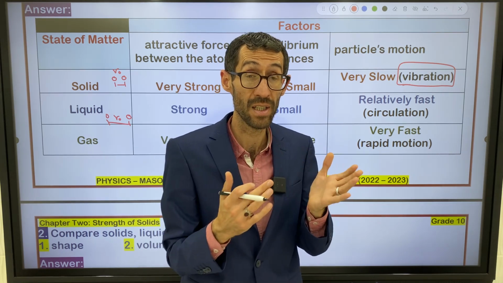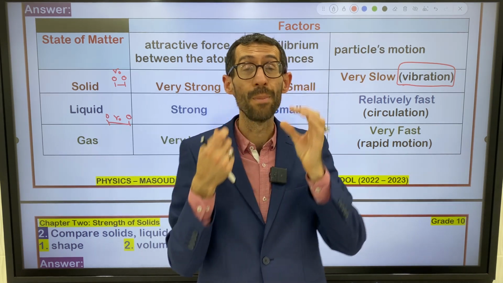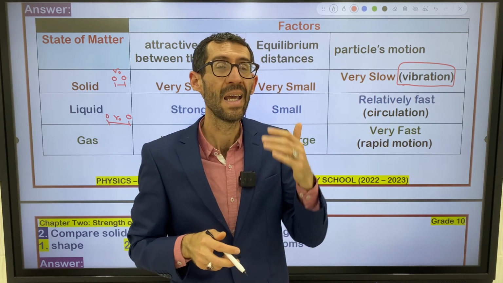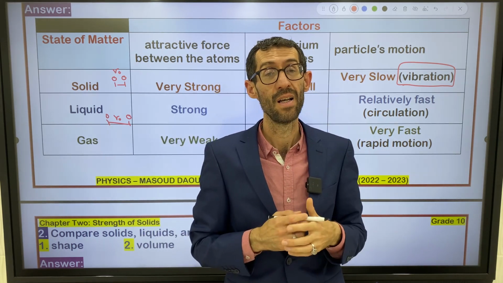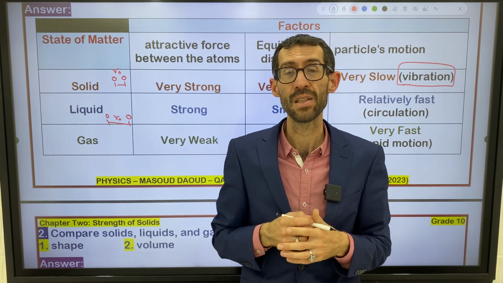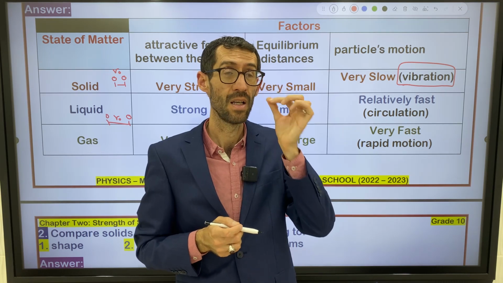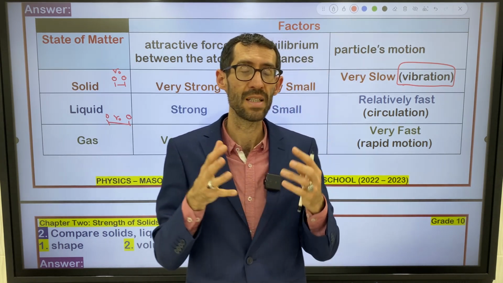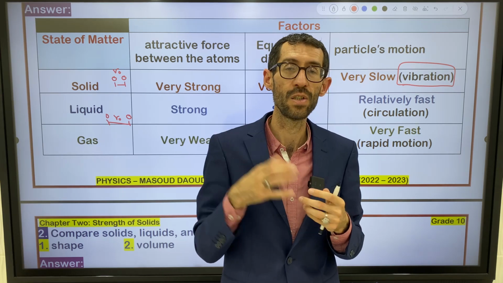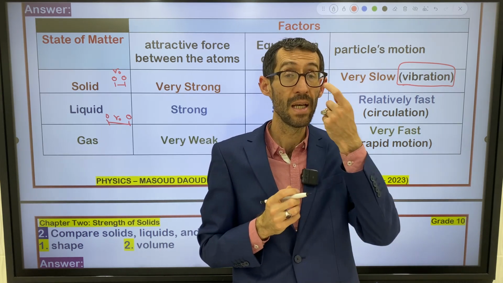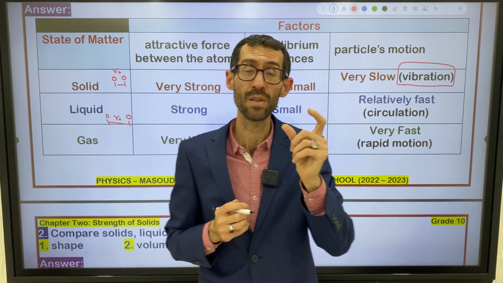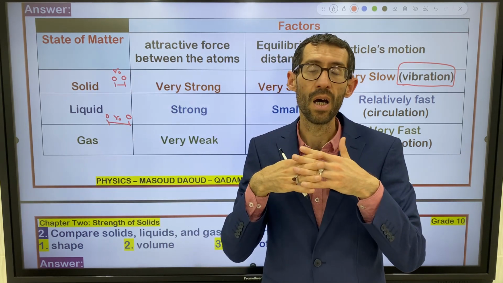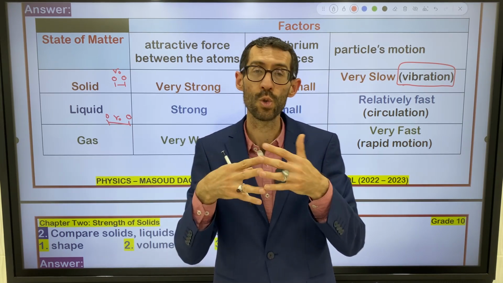Glass is solid, but we can sometimes call it an exceptional liquid. Why? Because of the arrangement of the array of particles. Here in glass we don't have a uniform pattern for atoms. That's why this is solid, but it's very close to liquid. That's why I told you liquids and solids are very close to one another in properties.